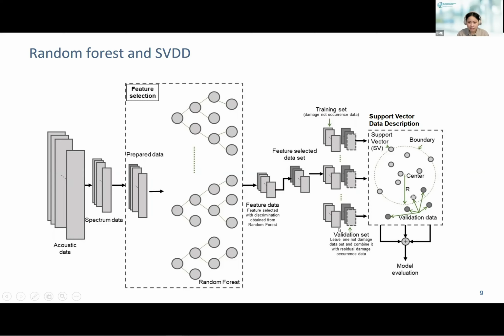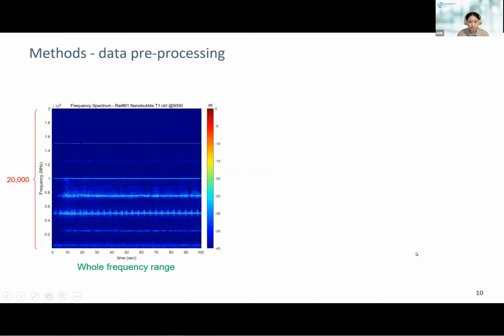The validation set combines the left-out non-hemorrhage data with the residual hemorrhage data. Since there are multiple features and small samples, the SVDD model will not achieve good results. So we must find a way to reduce the features first.